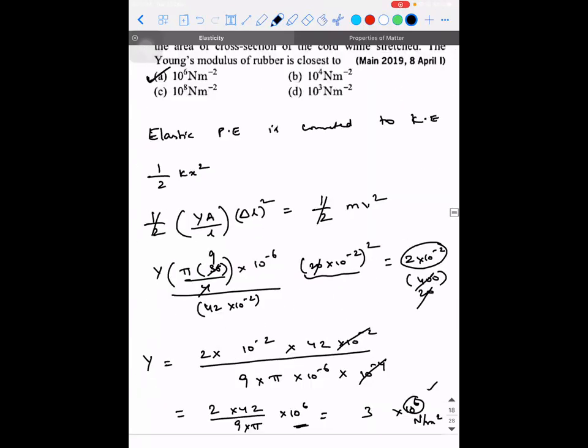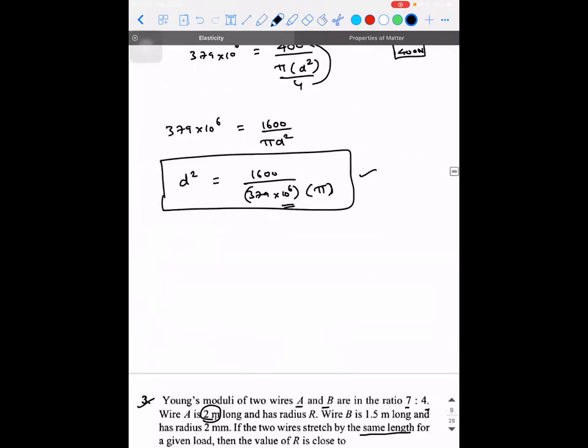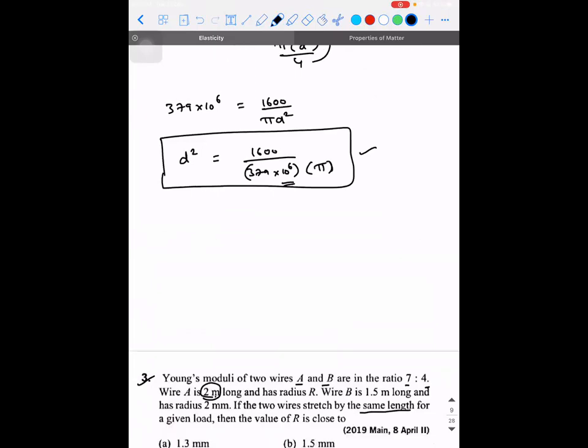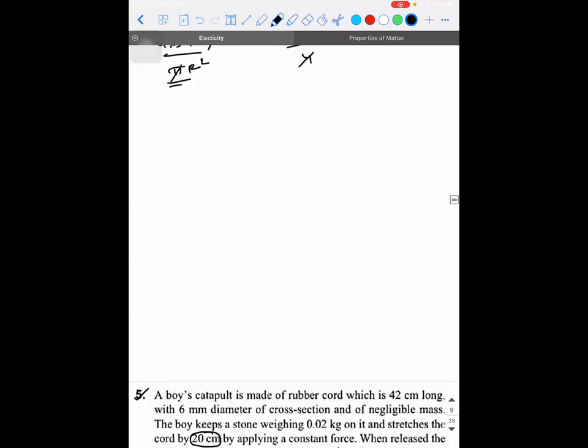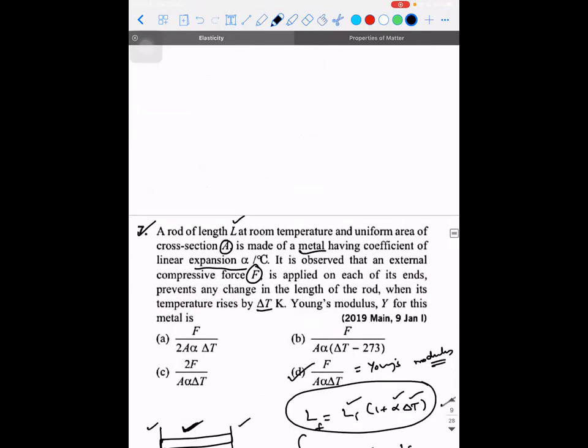So we'll do a few more problems and then we'll move on to the next chapter. That is mechanical properties of fluids in tomorrow's class. So tomorrow we'll be discussing fluid statics. Then we'll go to fluid dynamics. Okay.